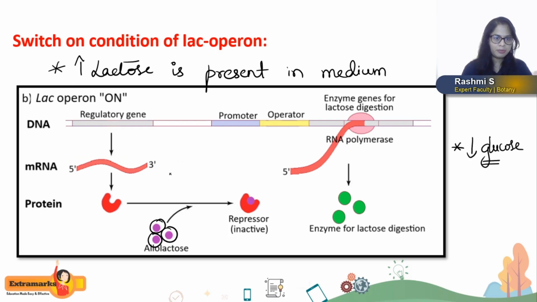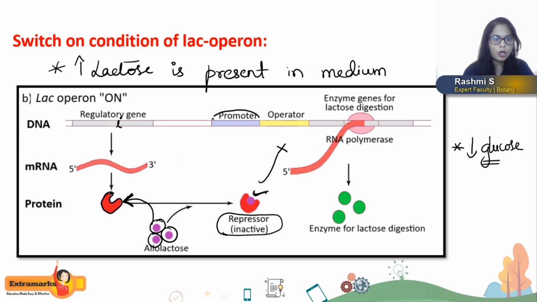Okay, let us see how it takes place. When lactose is present in the medium, the regulatory gene, or the I gene, codes for an mRNA molecule that produces the repressor. But when lactose is present, lactose or allolactose binds to the repressor molecule, and the repressor gets converted into an inactive repressor. So this inactive repressor cannot bind to the operator.